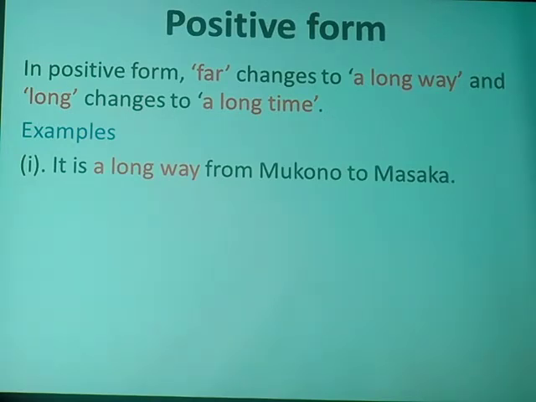Remember we had said, it is a long way from Mukono to Masaka. Confirmed. But on the other side we had said, it's not far from Mukono to Masaka. That was the given sentence. Just the word far has been ignored and replaced with a long way. Why? We've said in the principle that in a positive form, the word far changes to a long way. That's why we're having it as it is a long way from Mukono to Masaka.